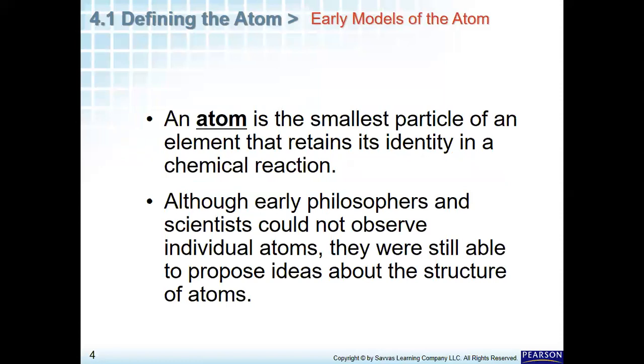First of all, an atom is the smallest particle of an element that retains its identity in a chemical reaction. So if I want to know about the identity, what this element is, I have to get back to the construction of the atom itself. Although early philosophers and scientists could not observe individual atoms, they were still able to propose ideas about its structure.